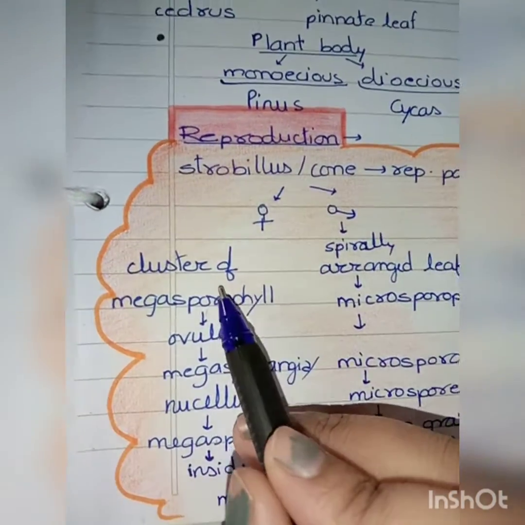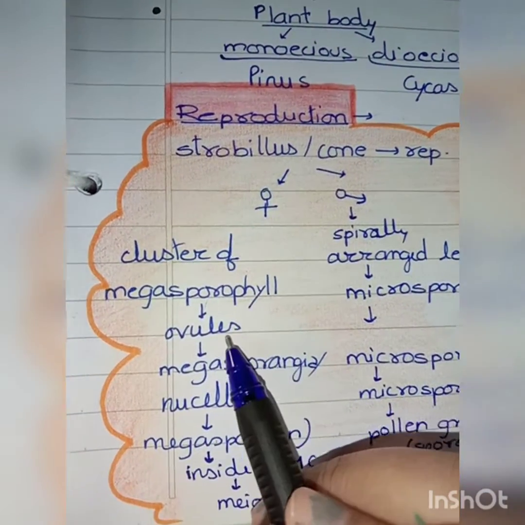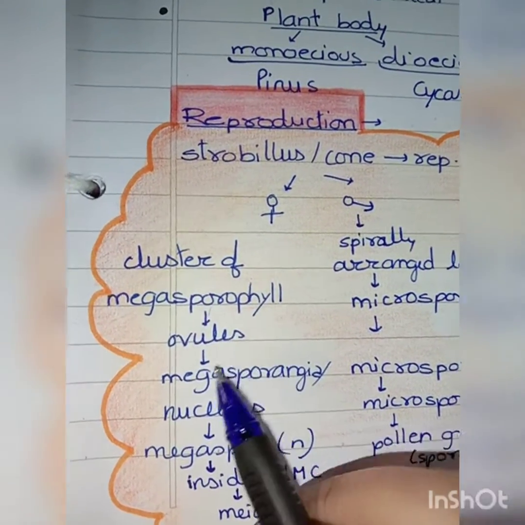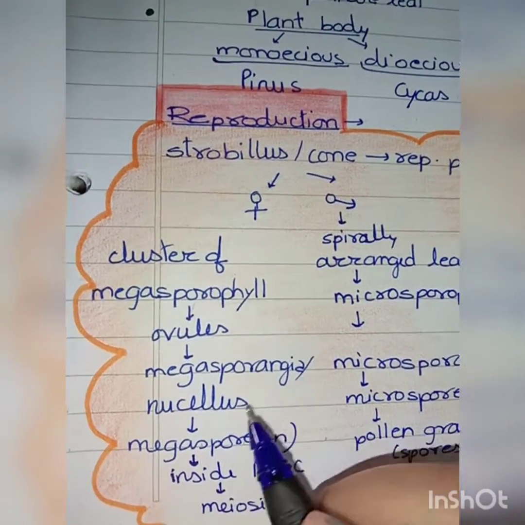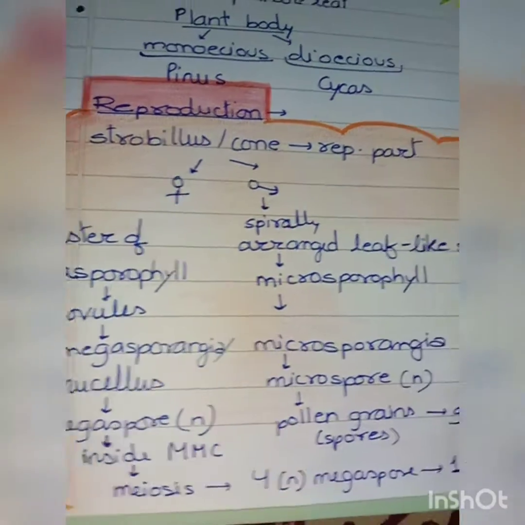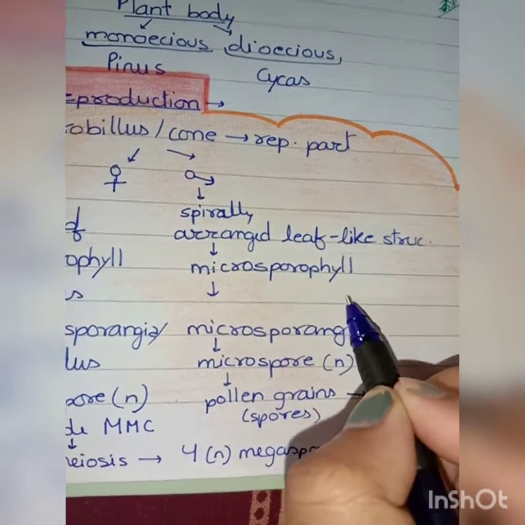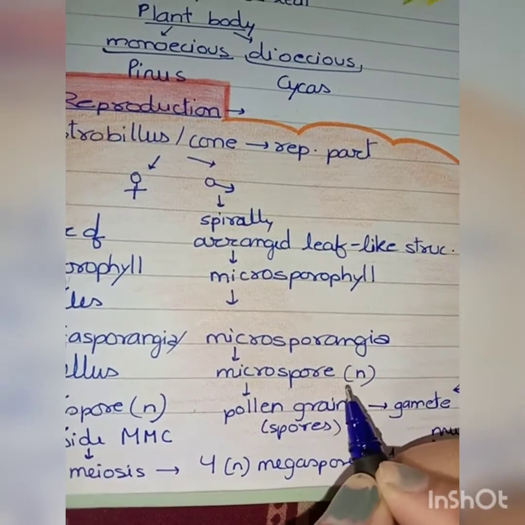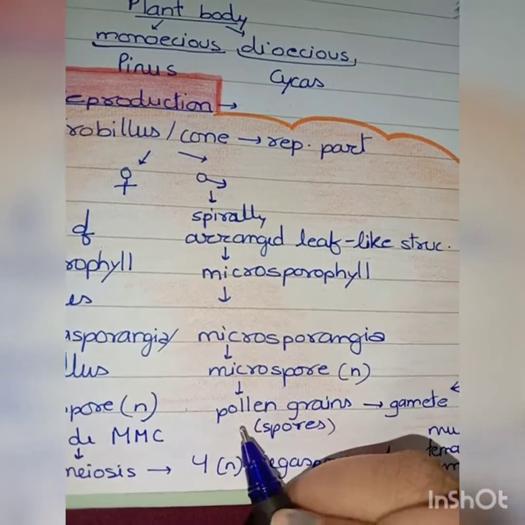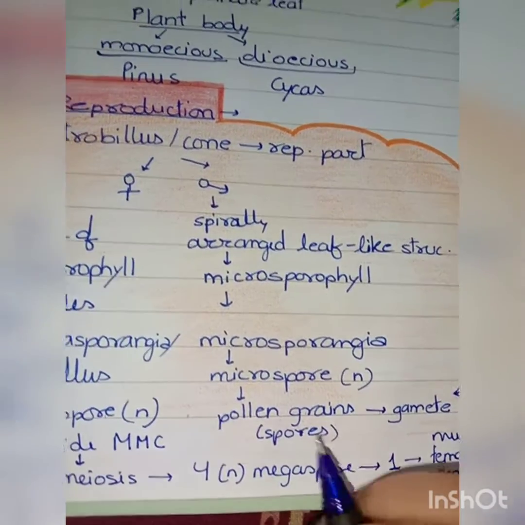These megasporophylls bear ovules, and inside the ovules are megasporangia, also known as nucellus. Just like in males, the microsporophyll bears microsporangia, which form microspores, and these microspores further form pollen grains, which are their spores.